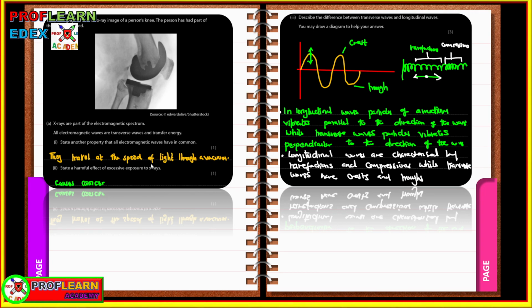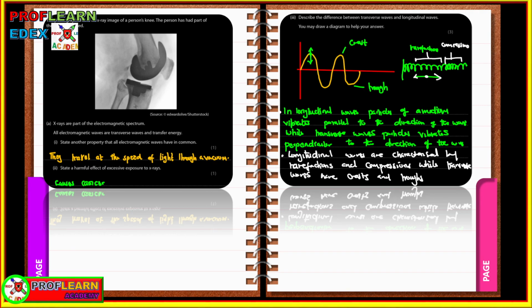But if you are asked for differences, talk of difference in wavelength and also difference in frequency. State the harmful effect of excessive exposure to X-rays. This can lead to cancer. But you need also to remember that waves like microwaves cause internal heating of body tissues. Gamma causes cancer, even though it's also used to treat cancer.